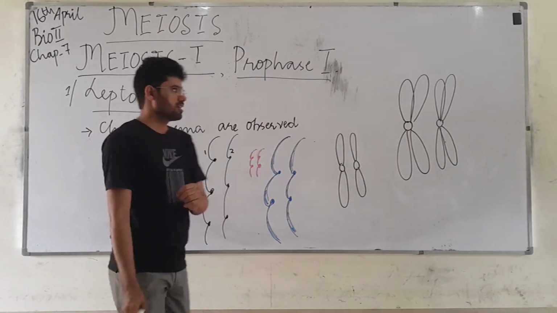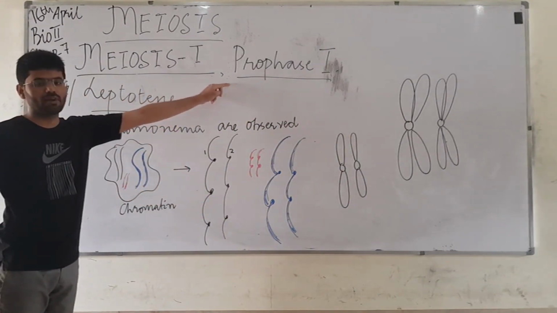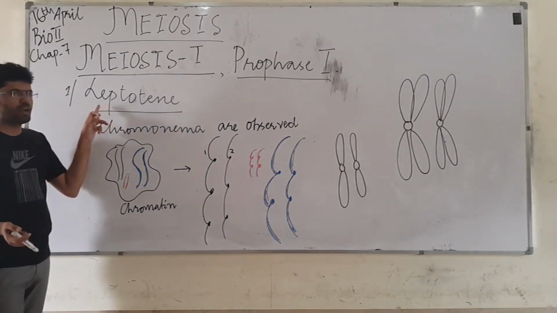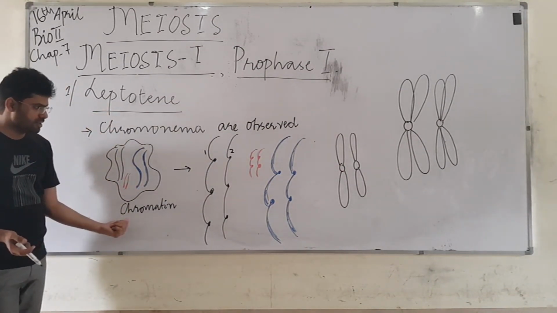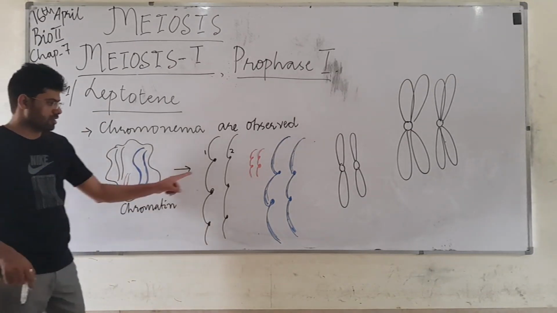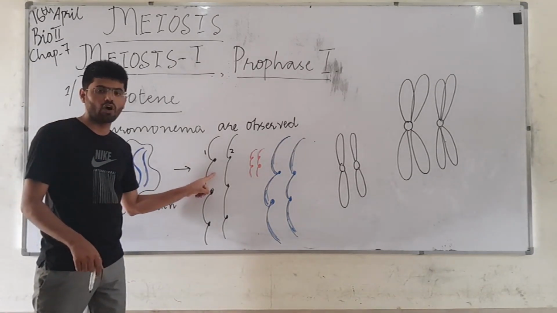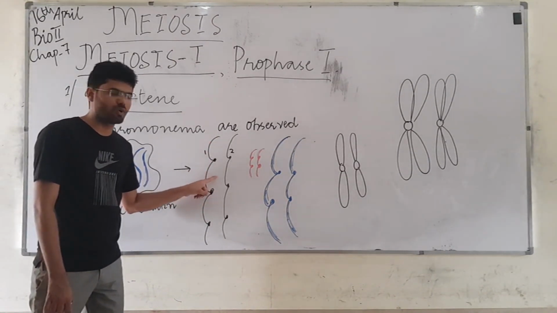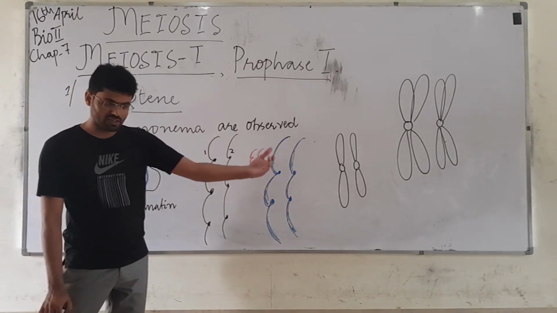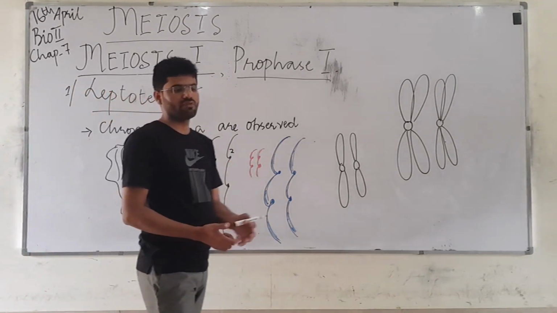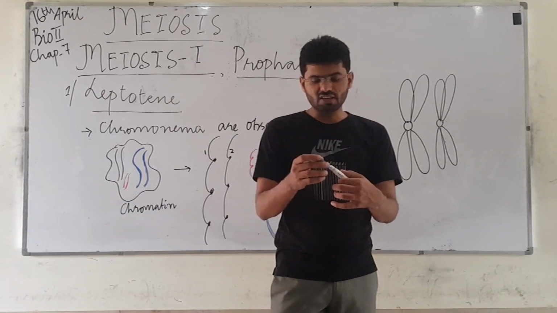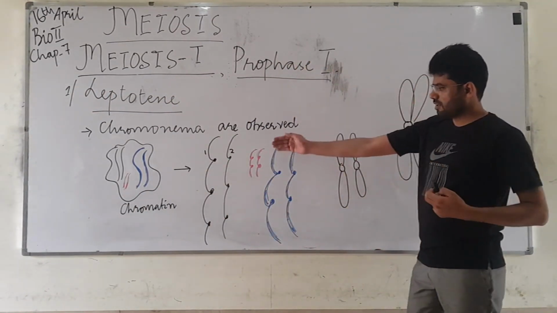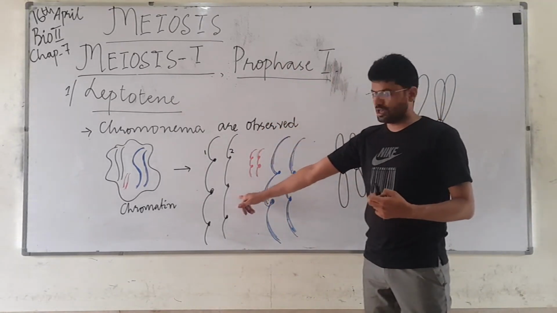The same will happen in this prophase as well, but it will occur in different substages. The very first substage is called leptothene, in which chromatin will condense itself into a new structure called chromonema. You will not see this chromonema in general mitosis, in which a chromosome divides itself equally into the daughter cell, but you will see this structure in meiosis.